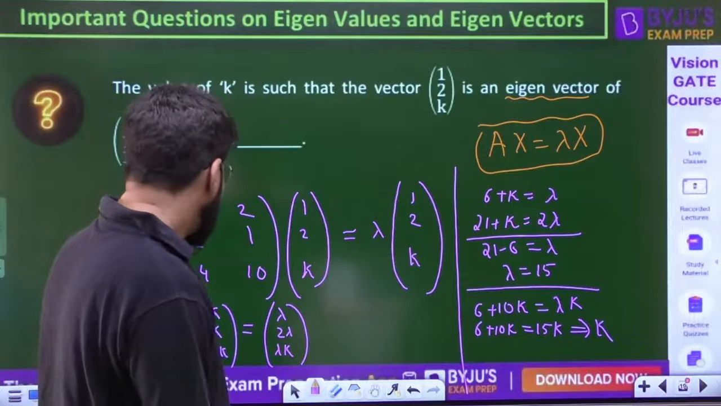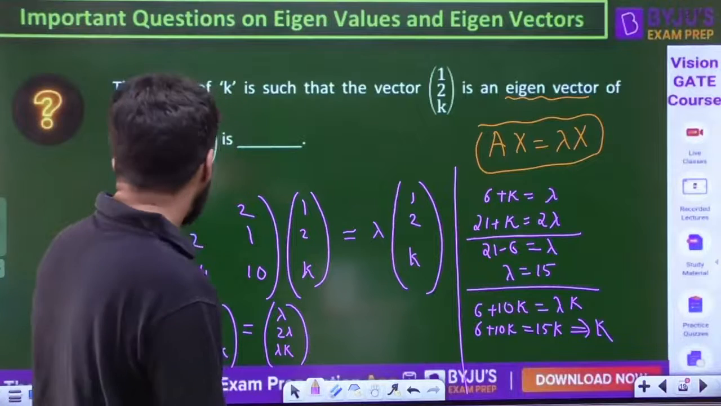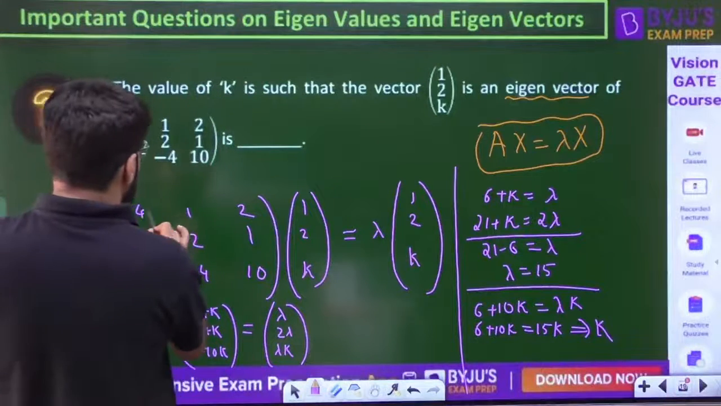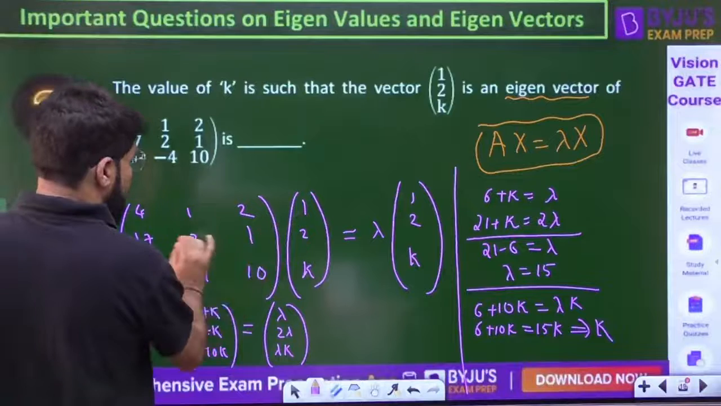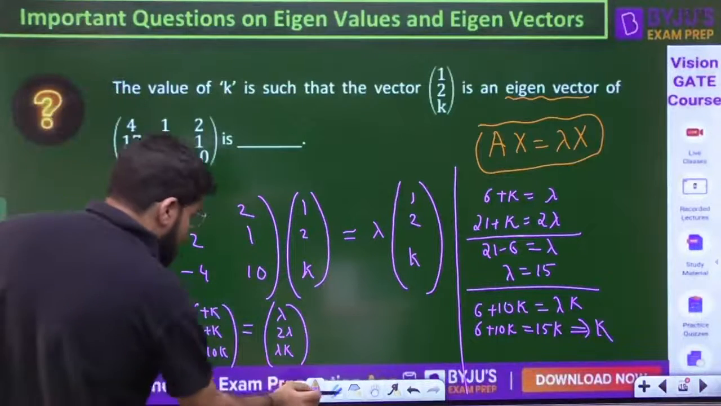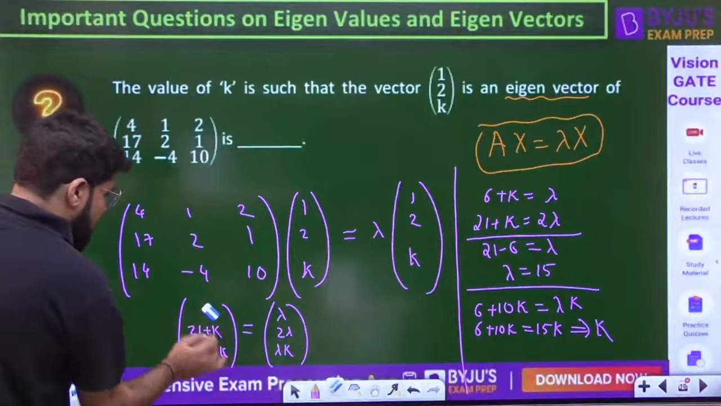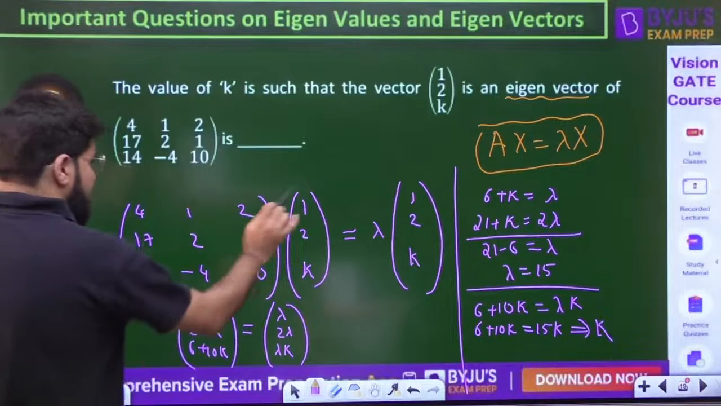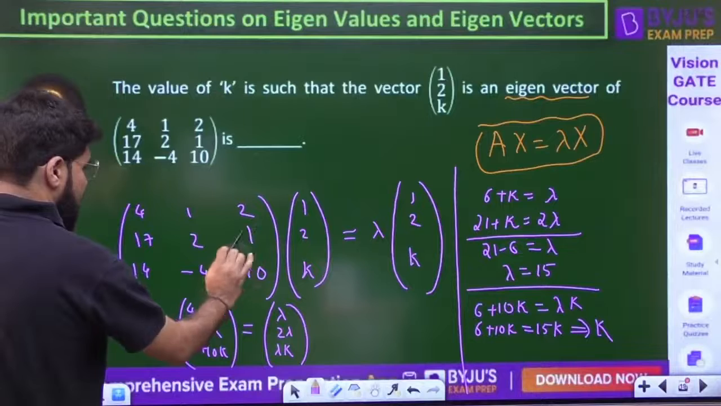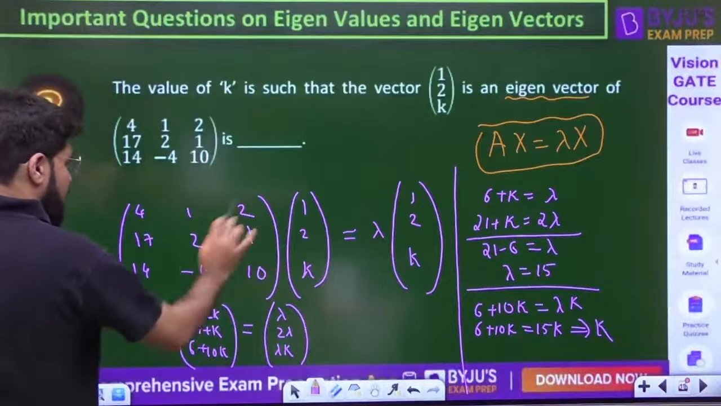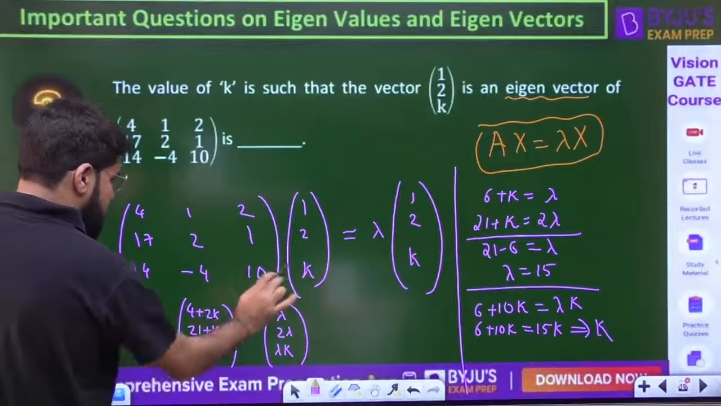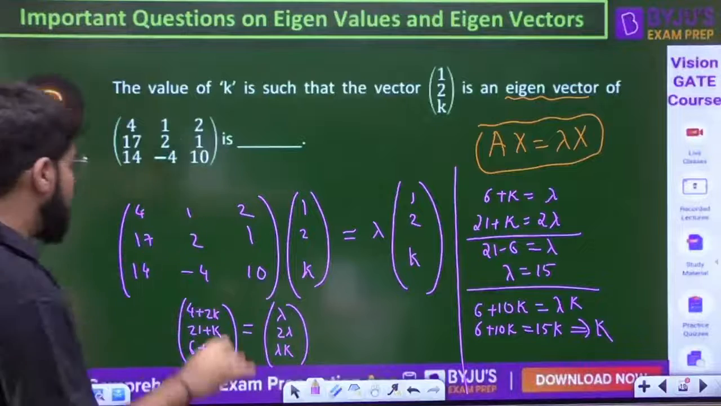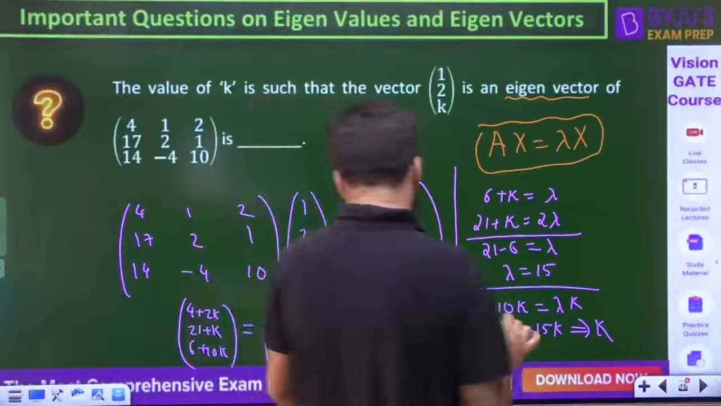There is some problem, I think. 6 plus 10k, let me check it once again, guys. 4 1 2, so that is 4 plus 2 plus 2k. Sorry, that is 2k. A typo error has come up here, 4 plus 2k. Let me recheck it. 17 plus 4, 21 plus k, this is correct. 14 minus 8, 6 plus 10k is 1, 2k. So lambda, 2 lambda and lambda k. I'll have a correction here.